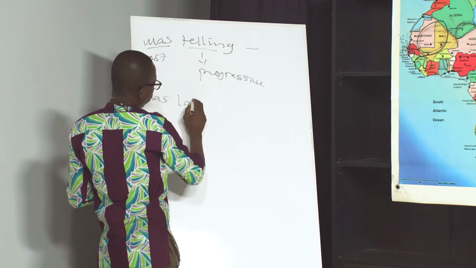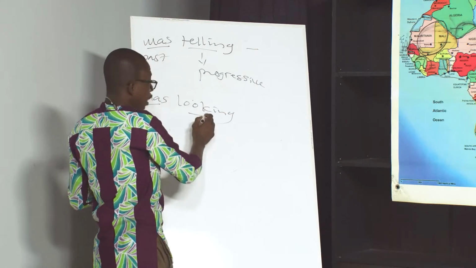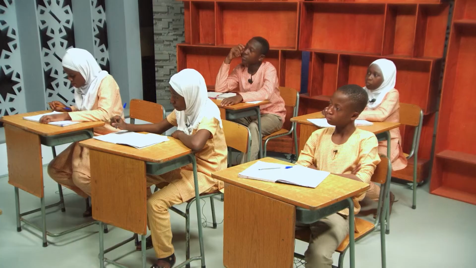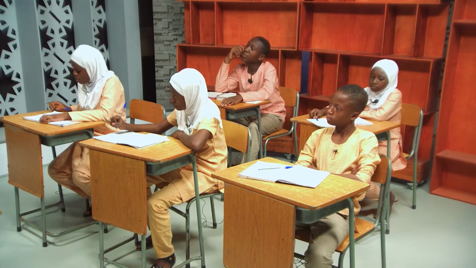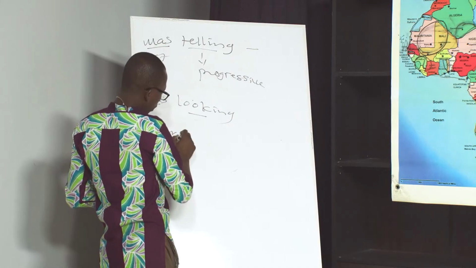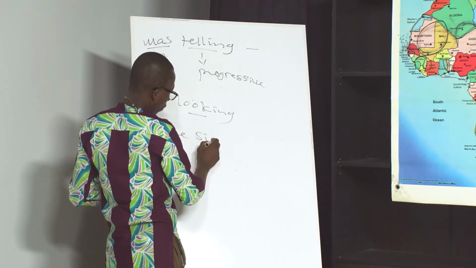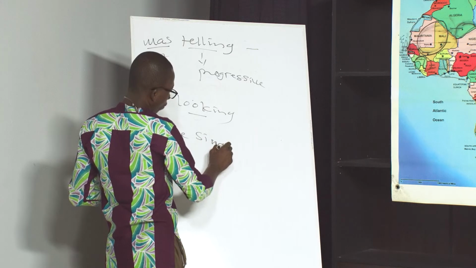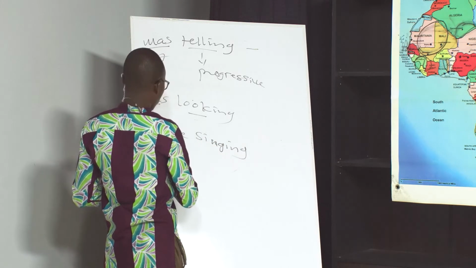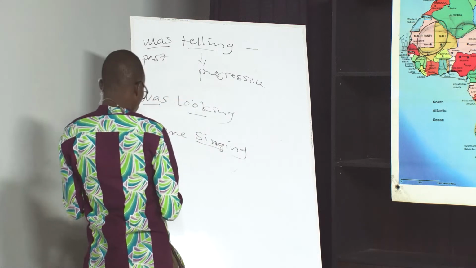Was looking. Good. So we have past progressive. Next? They were singing when I arrived. So we have were singing, right? Yes. Good. Past progressive. That is good.